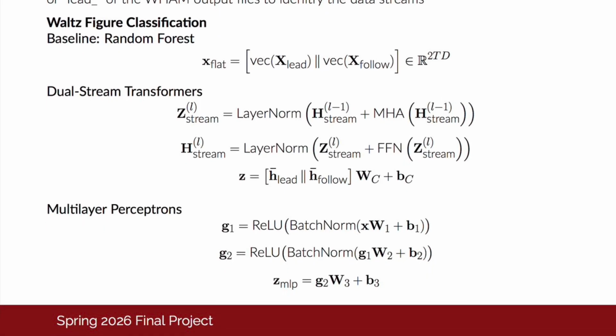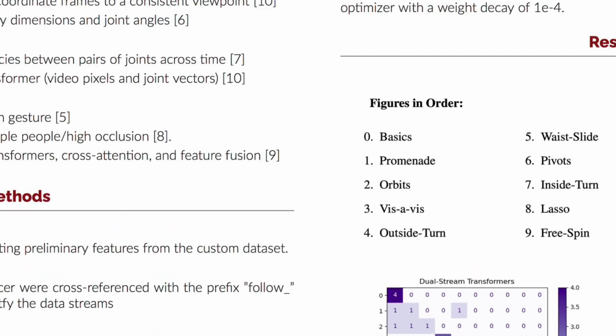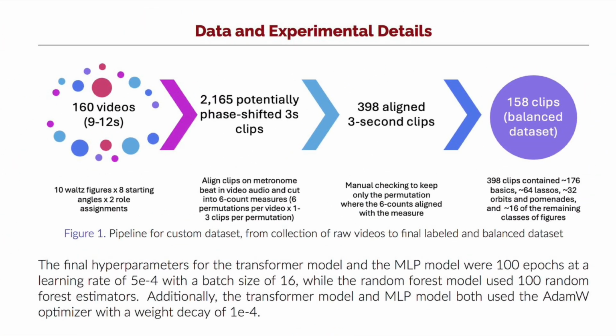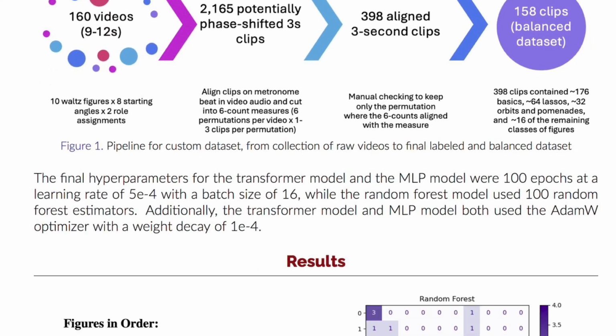Data. The custom dataset consisted of 10 popular crossed-up waltz figures, recorded at 8 different angles and with role reversal, i.e. with the lead and follow switching, so as not to train on the body dimensions and physical characteristics of the dancers. These 9 to 12-second videos were quantized into 3-second clips, manually checked to extract the ones with the correct phase, and further reduced to obtain a balanced dataset. The hyperparameters for the experiments are listed in the paragraph shown.